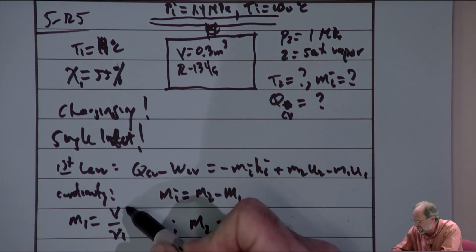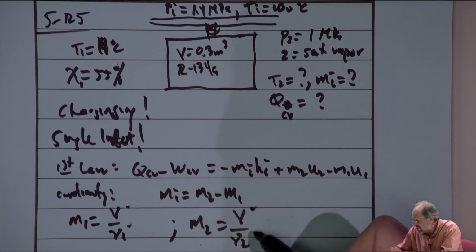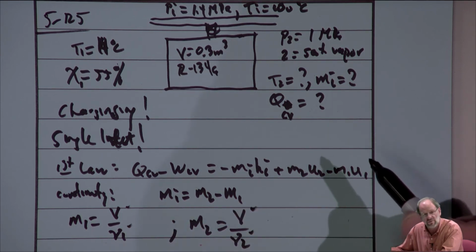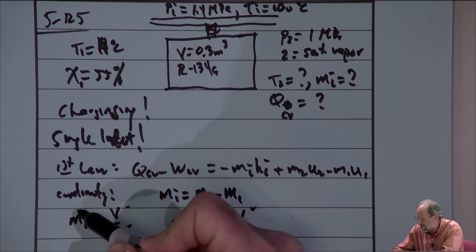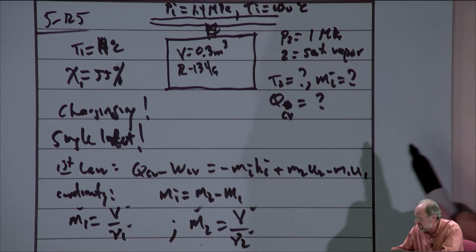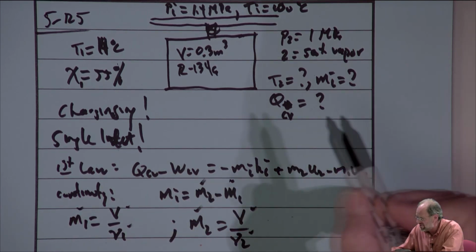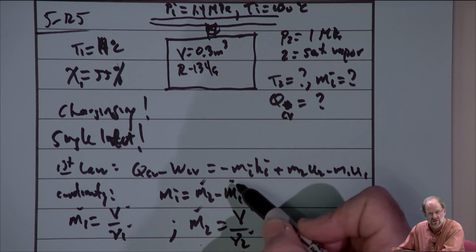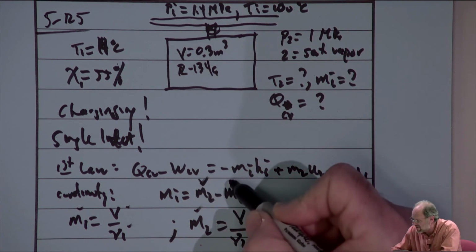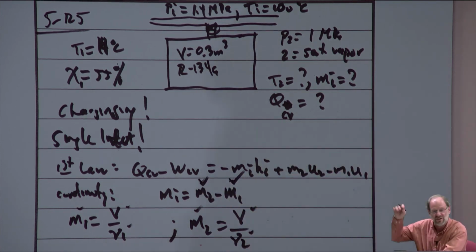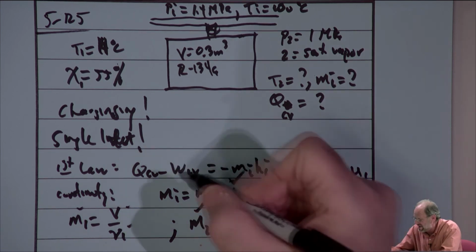I know the volume, and I know the initial and final state within the control volume, so I know the specific volume. So yes, I can find M1 and M2. And if I have M1 and M2, by the way, these are not dots that are going above. These are just my little check marks, and I guess this is the downside if I use a different technique. Anyway, these are my check marks.